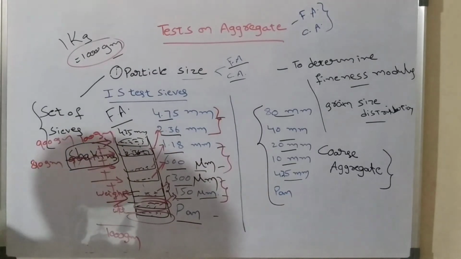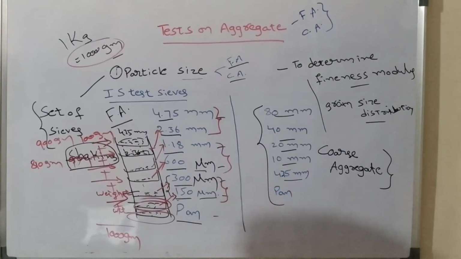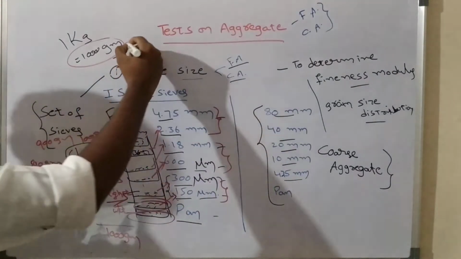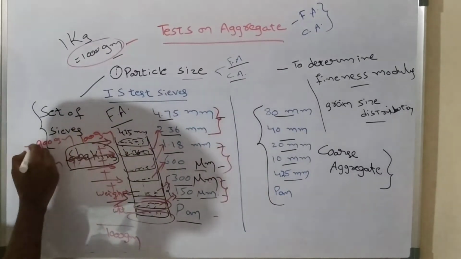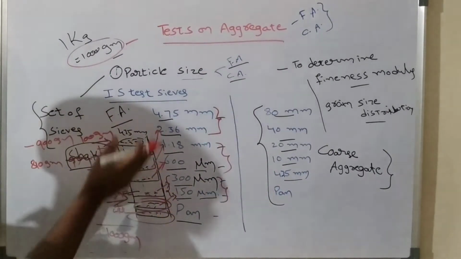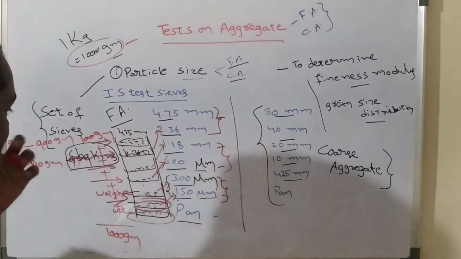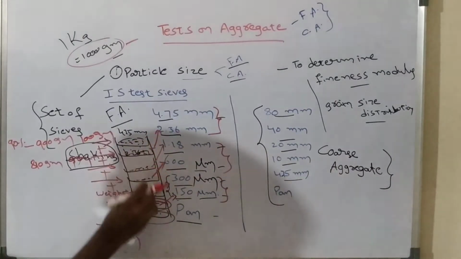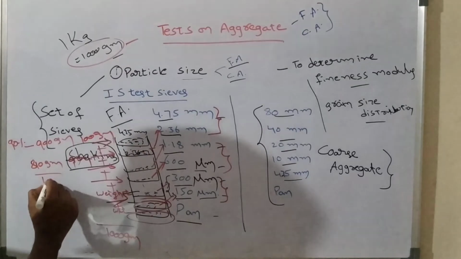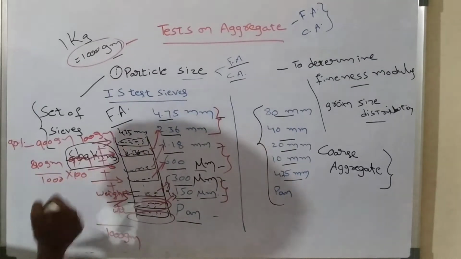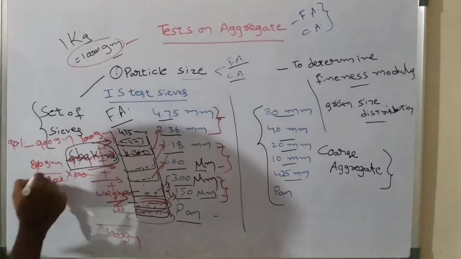After that, you have to calculate the percentage of passing. You have taken a total of 1000 grams, and from here 900 grams have passed. So what percentage has passed from this sieve? 90% have passed. Again, from the next sieve you can calculate how much has passed. 810 have passed, so 810 divided by 1000 into 100 gives 81% passed.